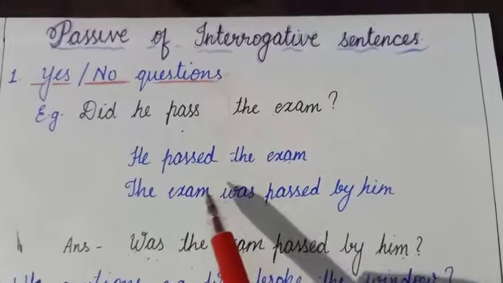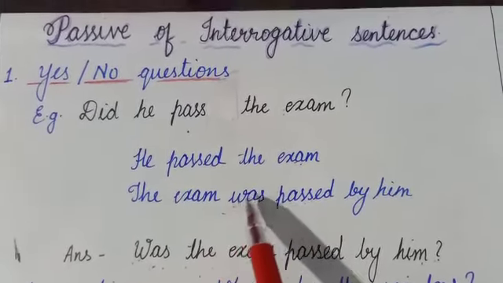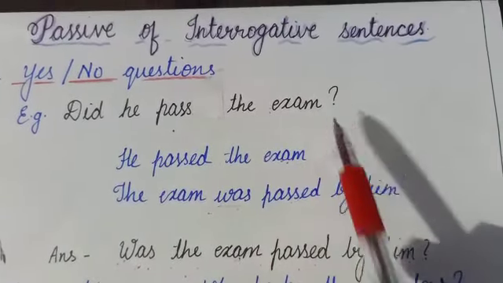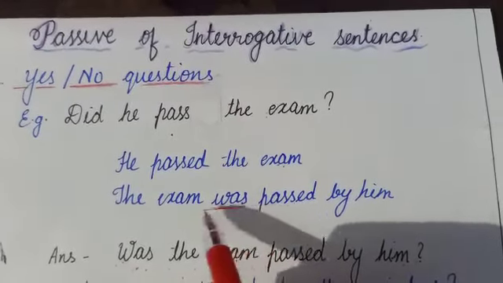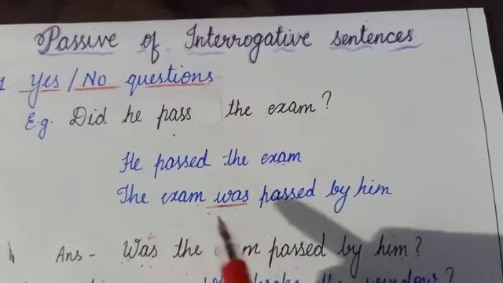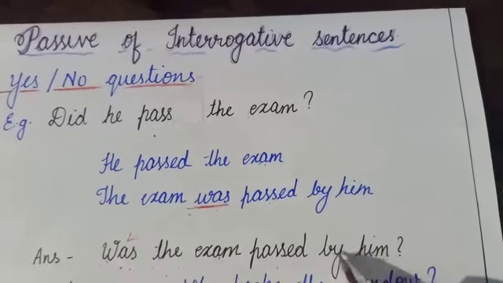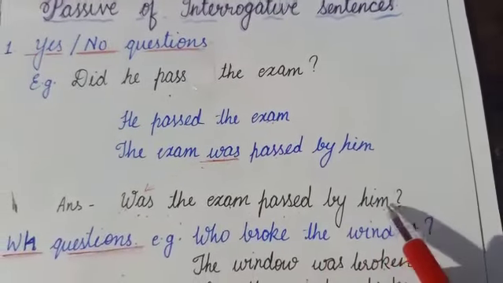Now when we have changed the assertive form into passive one, we have to change it into interrogative form. Since the question is in interrogative form, let's bring the helping verb or the auxiliary verb in front of the sentence. Now was comes in front, was the exam passed by him, and put a question mark. Was the exam passed by him?